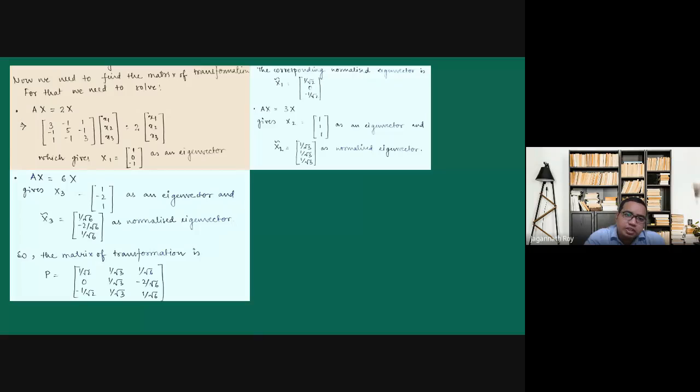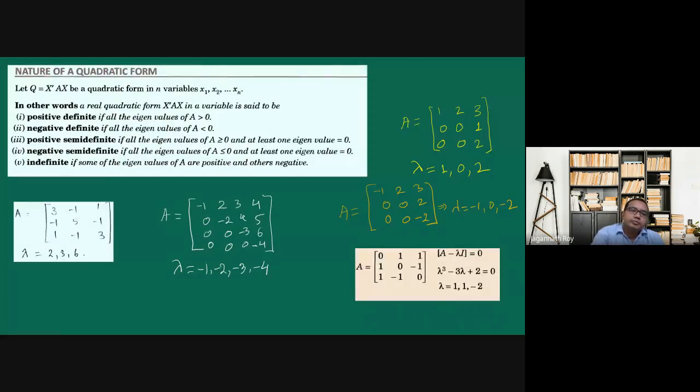Now there is another concept. It is called the nature of the quadratic form. What it says: if we have a quadratic form Q of x1, x2, up to xn, then this quadratic form is said to be positive definite if all the eigenvalues of A are strictly greater than 0. It will be called negative definite if they are all negative, strictly less than 0.